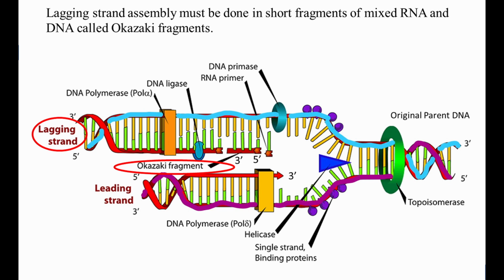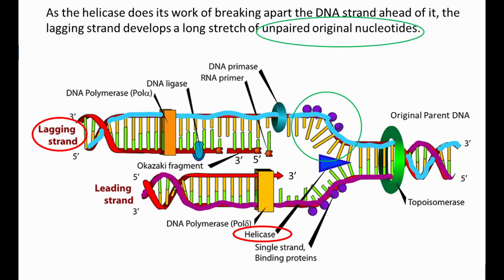Lagging strand replication has all the elements of leading strand replication. But because the lagging strand must be assembled in piecewise fashion, the lagging strand assembly goes more slowly. As the helicase does its work of breaking apart the DNA strand ahead of it, the lagging strand develops a long stretch of unpaired original nucleotides.